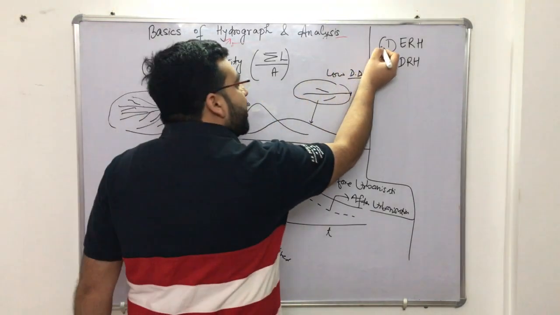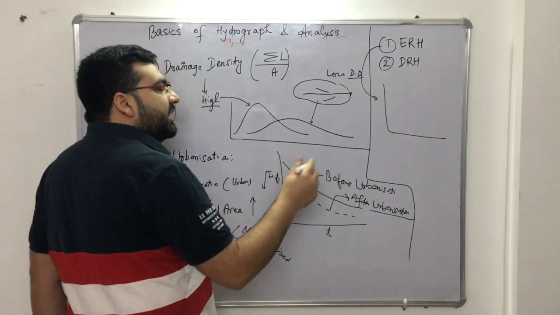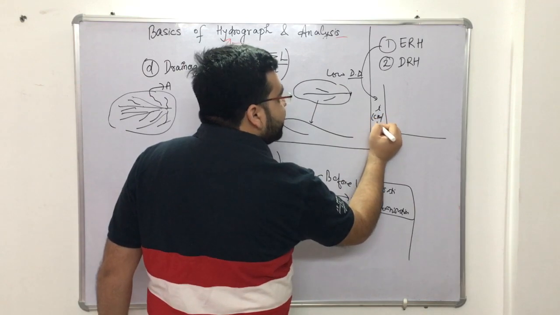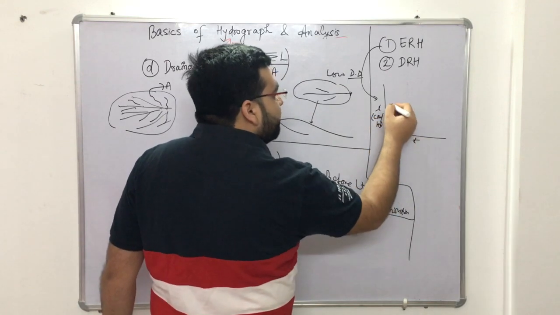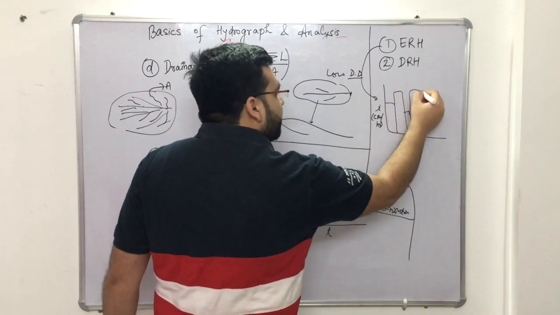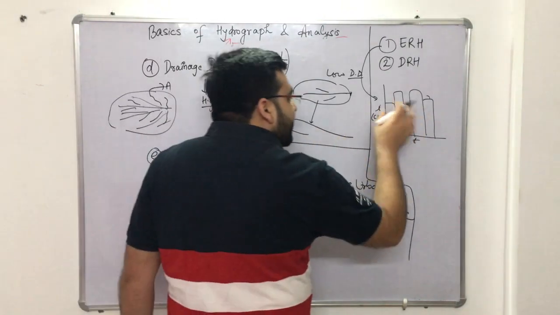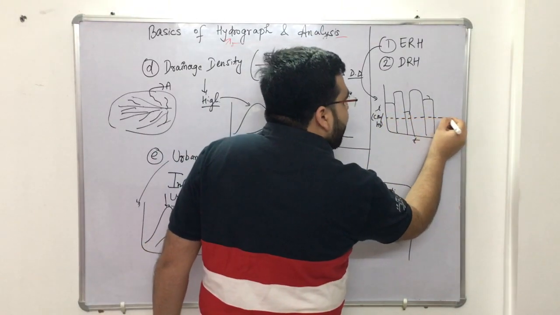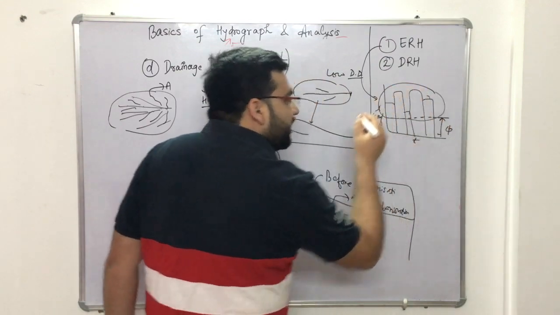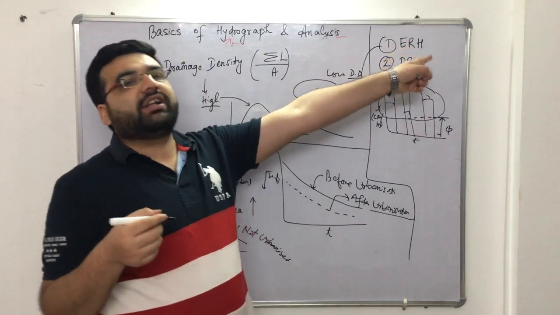I have already told you in previous chapters what a hyetograph is. It is a graph between the rainfall intensity, which is usually in centimeters per hour, and time, usually in the form of a bar chart like this. Now if from this rainfall intensity you subtract the infiltration index, you will get the excess rainfall, and this gives you the effective rainfall hyetograph.